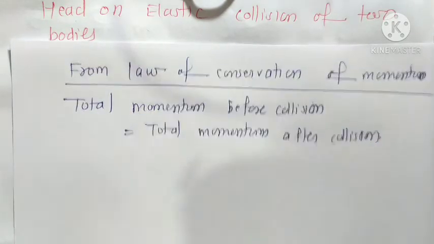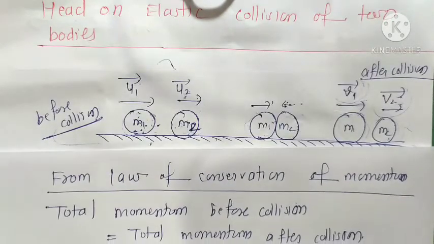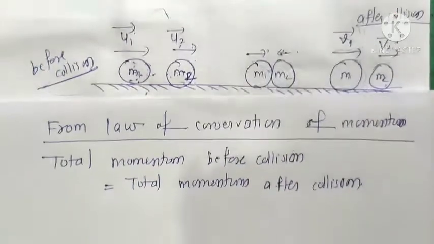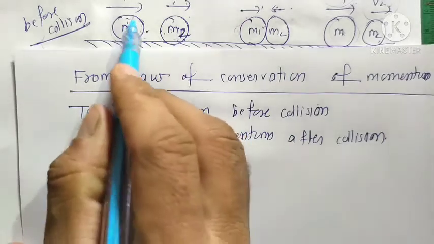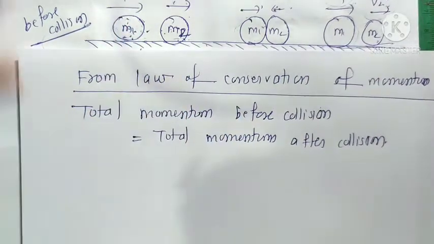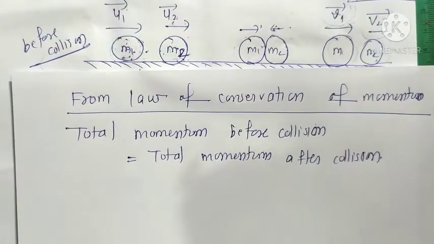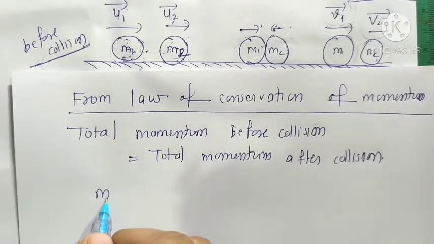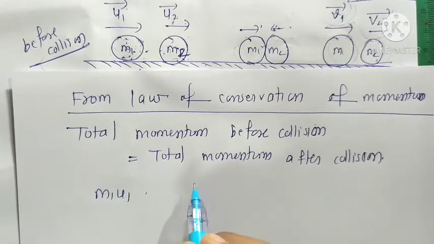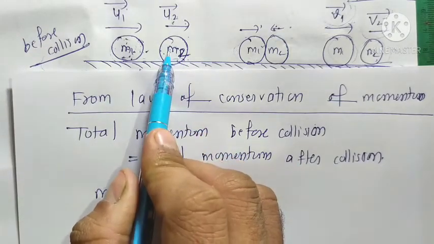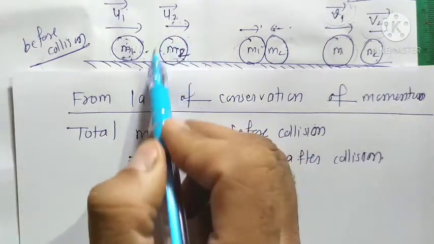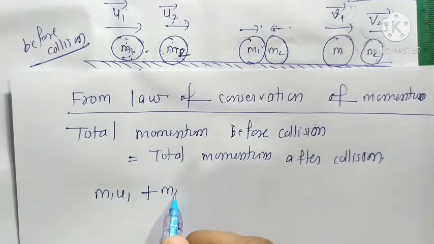What will be the total momentum before collision? The first body has mass m1 and initial velocity u1, so m1 u1, taking only the magnitude here. The second body moves with velocity u2 and has mass m2, so m2 u2.